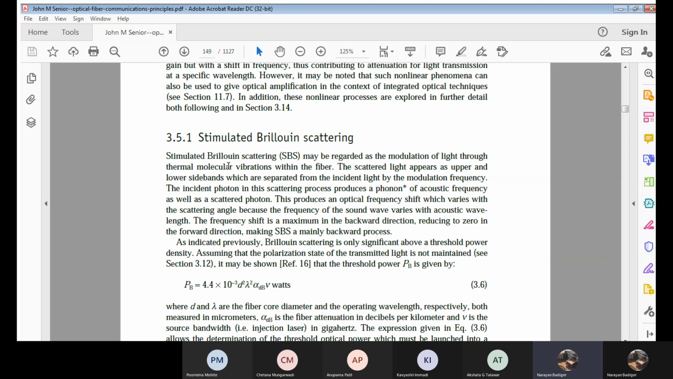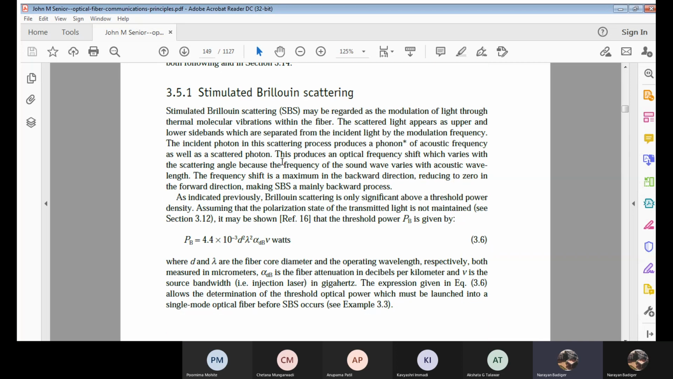Now, if I consider the forward direction, the frequency shift will be almost 0, correct? But according to these non-linear scattering laws, I should have a frequency shift, and that will only be observed, and it will be maximum in the backward direction. Okay, next. Now, for the Brillouin scattering we have found, we can calculate its threshold power.